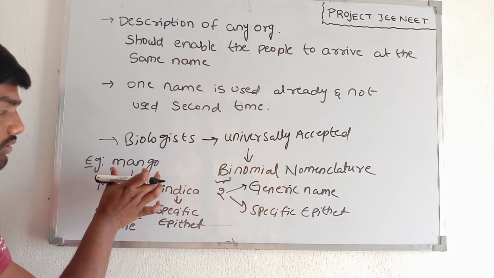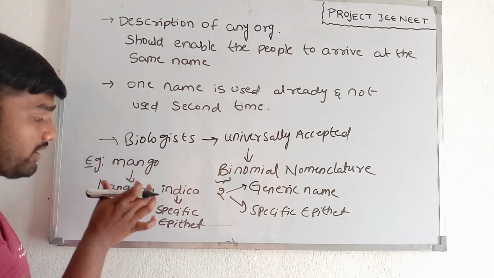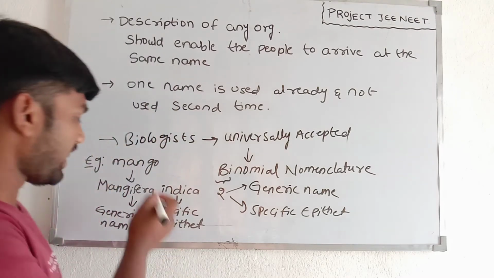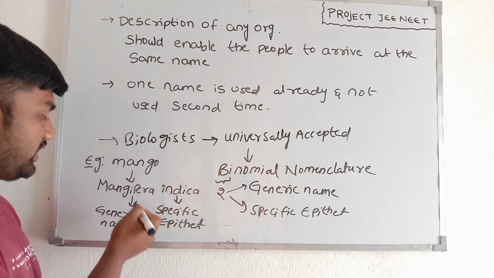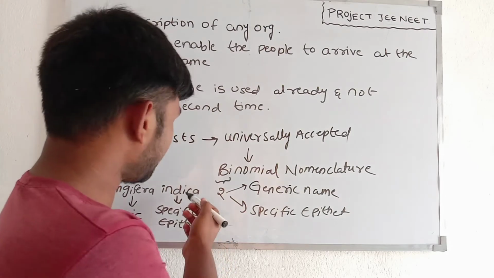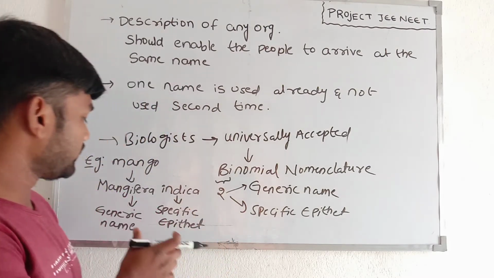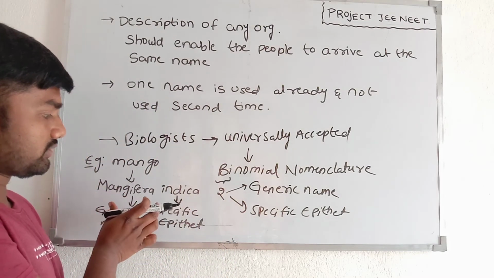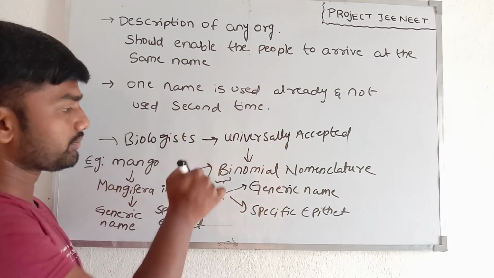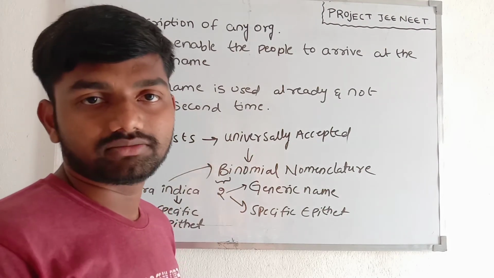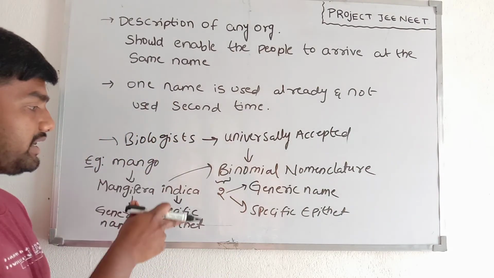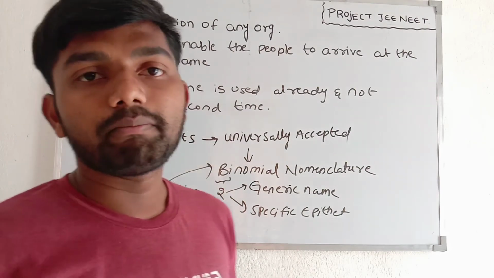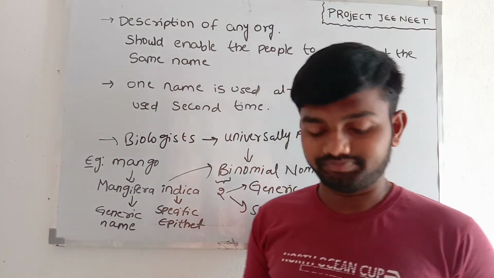Okay, so the scientific name of mango is Mangifera indica. These two words are present: Mangifera is the generic name and indica is the specific epithet. So there is a presence of two words, and that is why it is called binomial nomenclature.